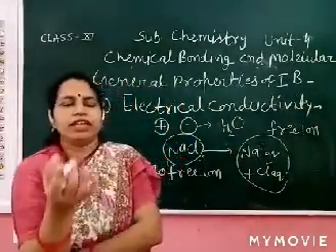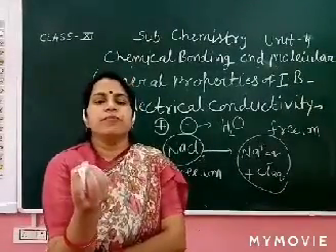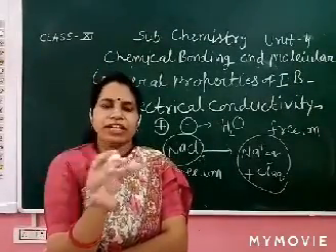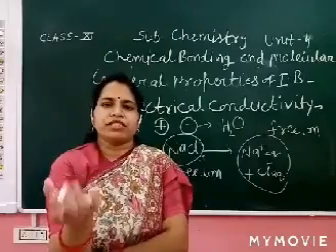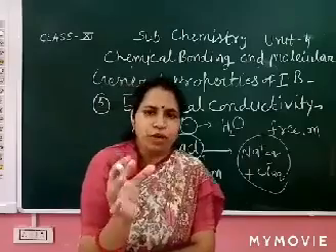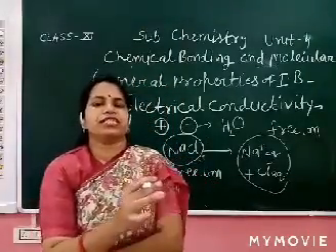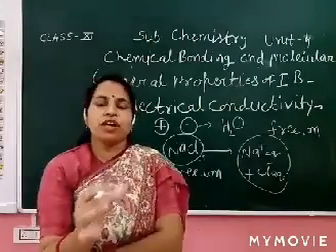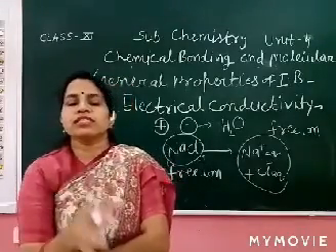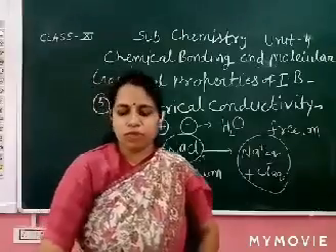When we heat NaCl or any salt, it melts without adding water. This is molten state, like a paste. So in molten state and in aqueous state, free ions are present. So ionic compound is a good conductor of electricity. Now it's clear what the reason is.